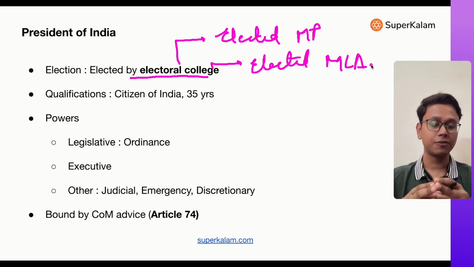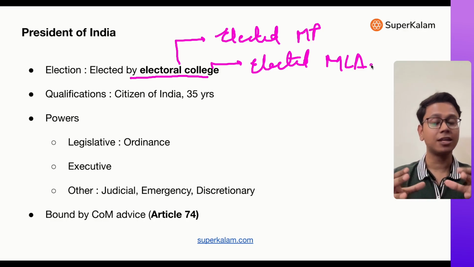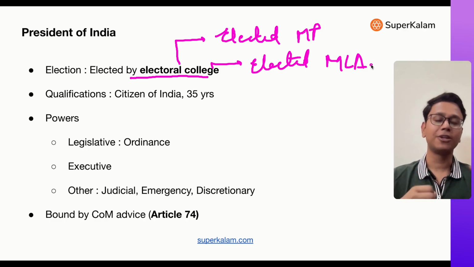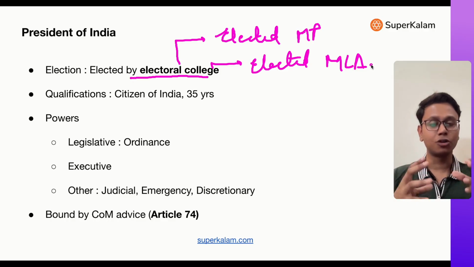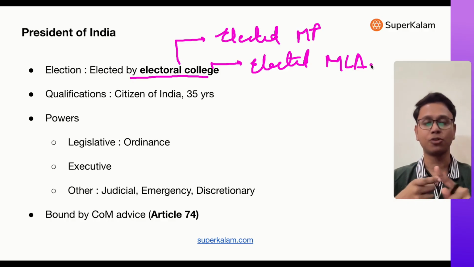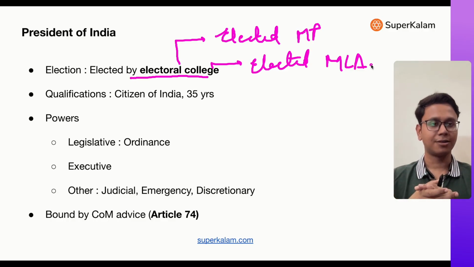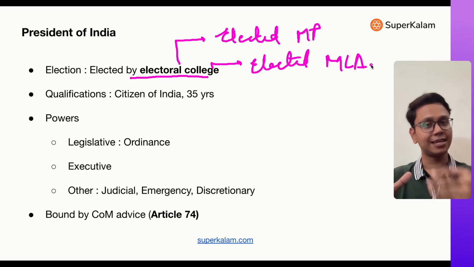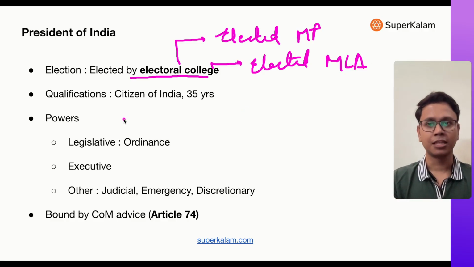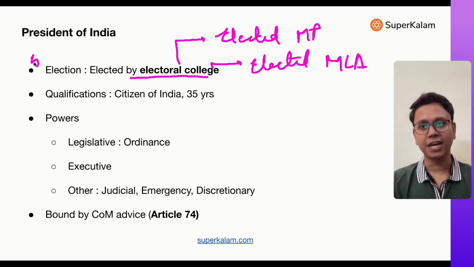The weightage of vote of these MPs and MLAs is proportional to the population of that state. For example, the vote of one MLA from Uttar Pradesh is more than the vote of one MLA from Mizoram. MPs also take part in this electoral college, and thereafter they elect president. The president's election is also held after every 5 years.